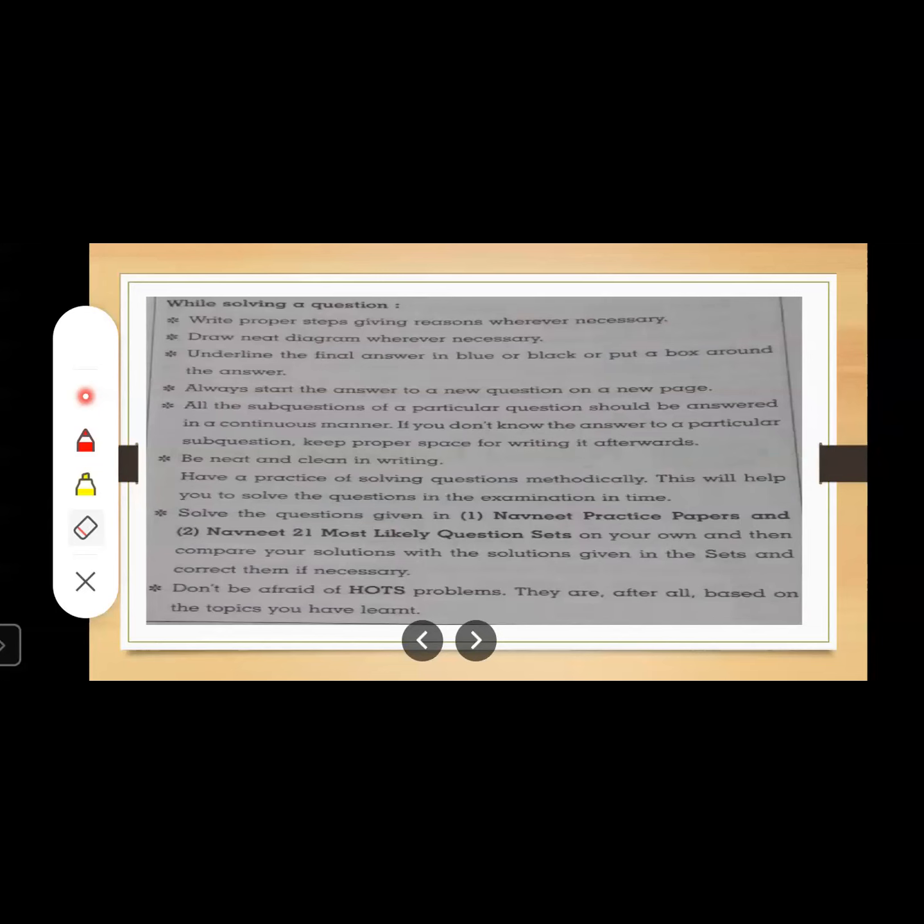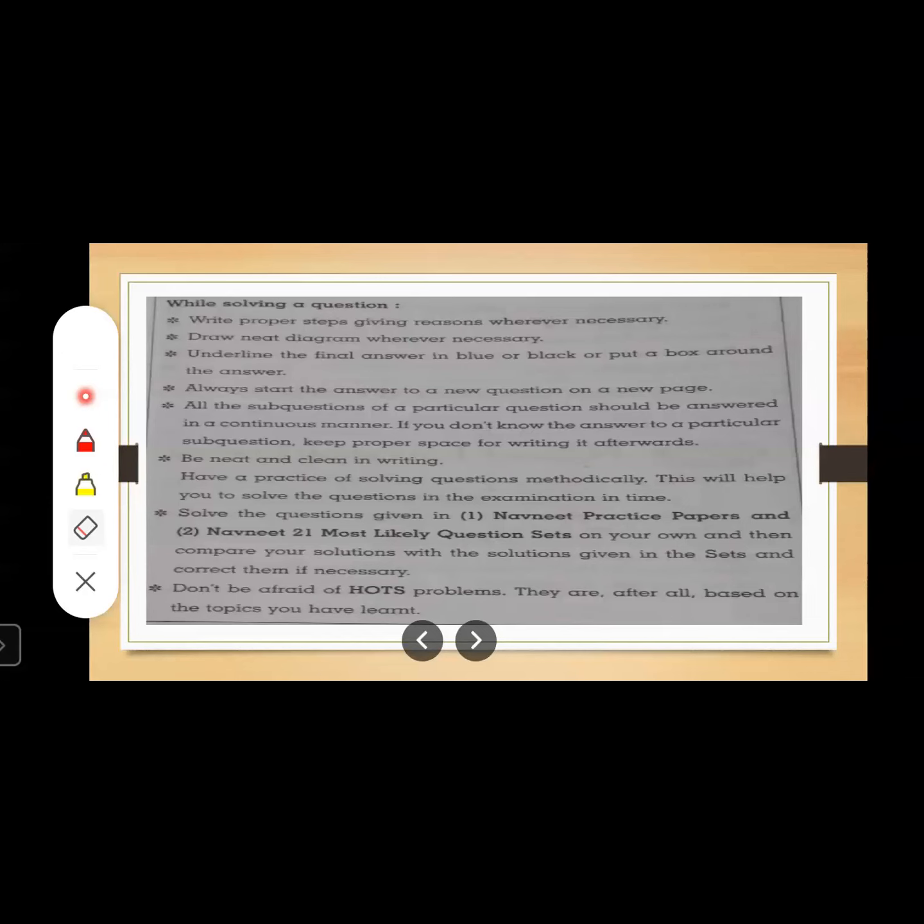While solving questions, write proper steps while giving reasons whenever necessary. See, in algebra as well as in geometry, each step carries marks. Each step carries half marks. So remember, don't miss any steps. And whenever necessary, you have to draw neat and clean diagrams. Underline the final answer in blue or black, or put a box around the answer, because students, the last answer carries half marks. Always remember, whenever you complete any sum, the last answer should be put in a box or underlined, because it carries half mark.